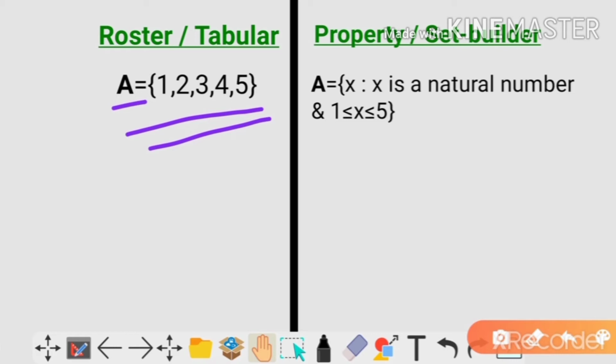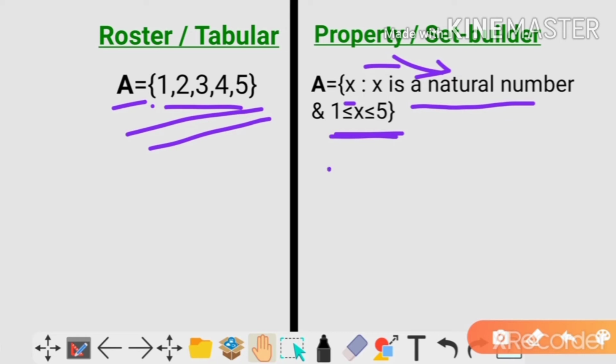Now in the property or set builder method, here I have written the same set but in property form. In the property method, we write that A contains x and we write the properties of x. If you look at A, all of them are natural numbers, so I write x is a natural number, and I write the range 1 ≤ x ≤ 5.